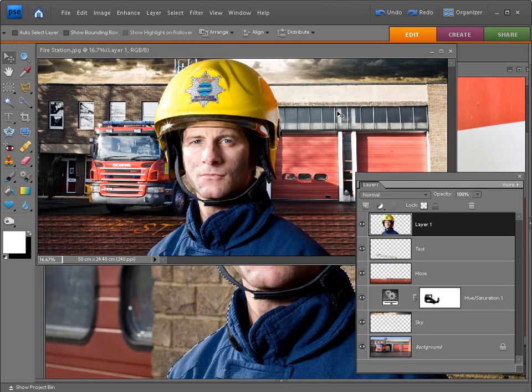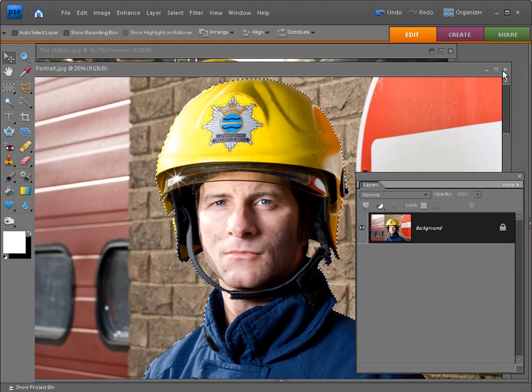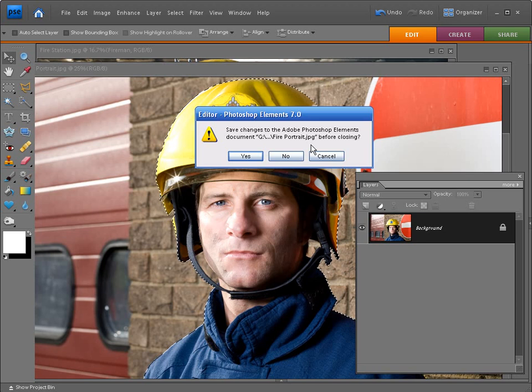So with the fireman in our document, we can now go into the Layers palette and rename the layer Fireman by double clicking on Layer 1. Just rename that Fireman by hitting Enter, and then move back to your fireman portrait, and we can close this down as we no longer need it, and we don't need to save the changes.